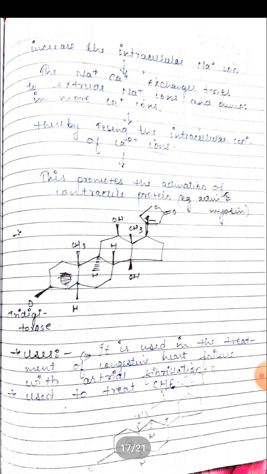So this increases the intracellular sodium ions. This results in an increase in the intracellular calcium ions. Thus, more calcium is available for contraction, resulting in increased force and velocity of contraction.